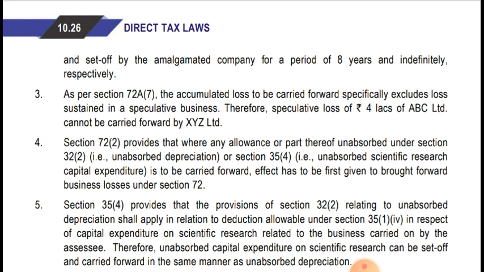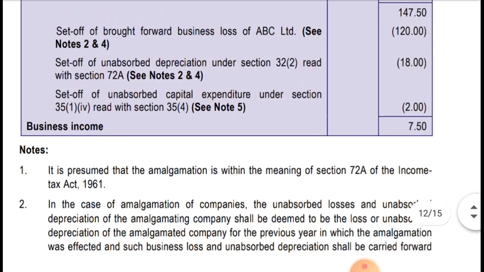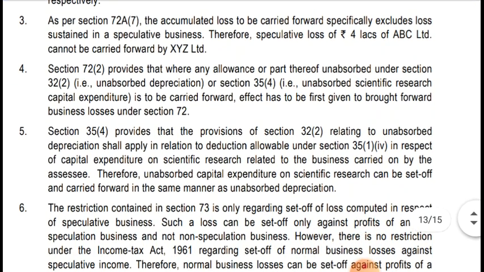So first we have adjusted business loss, then depreciation, then unabsorbed scientific research capital expenditure. First we have to give preference to business loss. That is why first preference was given to business loss. Okay, 120 lakh.